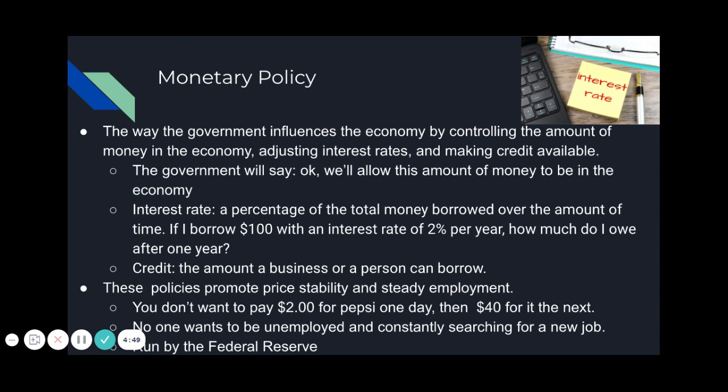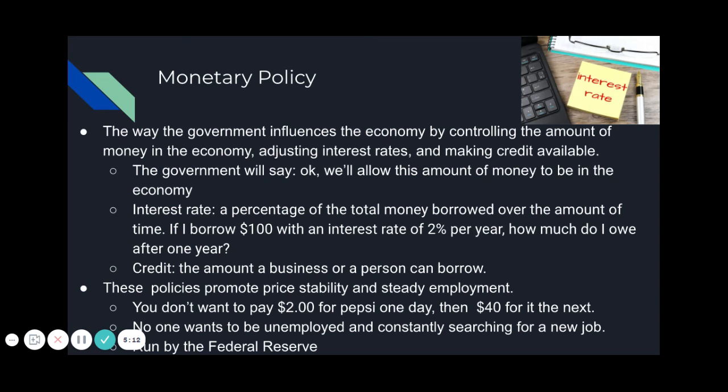We also have monetary policy. This is the way the government influences the economy by controlling the amount of money out there. So the government can't just produce an unending amount of money. Then our money would be worth nothing. They have to produce a certain amount. Okay. The government will say, okay, we'll allow this much of the money to be in the economy, and that affects the interest rate, which people pay.